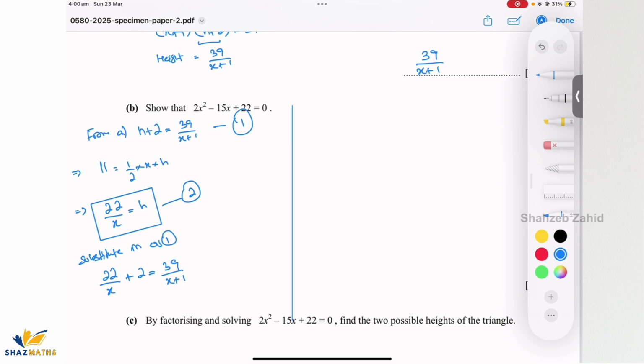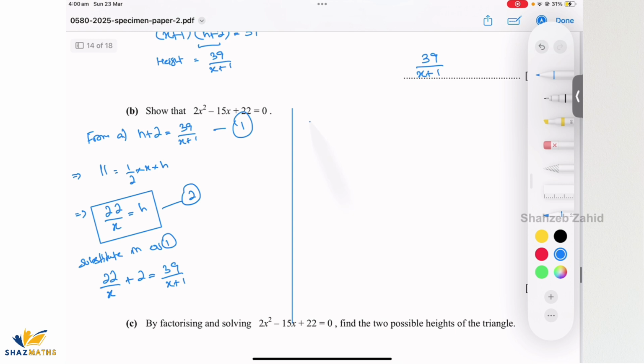And I'm going to simplify that further. So 22 plus 2x, I've taken the LCM, right? And I'll cross multiply in the same step as well, times x plus 1 equals to 39x. And if I open it up, it's going to become 22x plus 2x square plus 22 plus 2x minus 39x equals to 0.